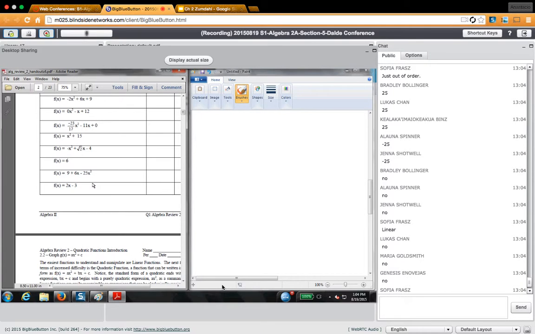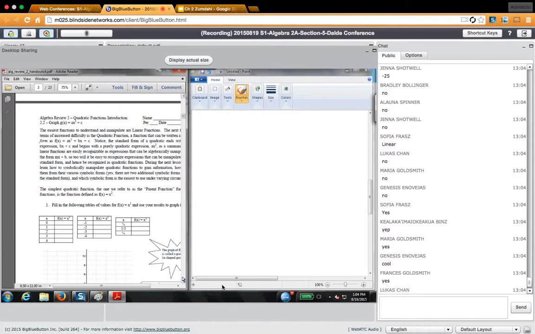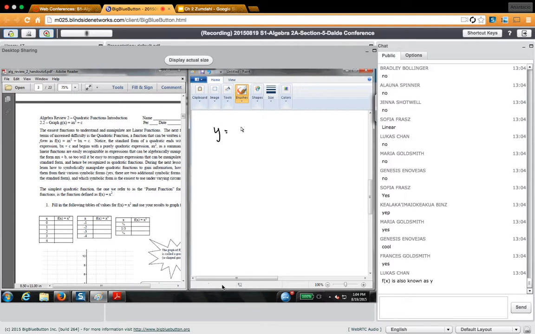All right. Let's analyze this, and we'll graph this a bunch of times, and we'll see what the difference is. First of all, I want you to graph a parabola. The most basic one I can think of is y equals x squared. I'm going to make a quick table of this because, yes, by the way, Lucas, f of x is known as y. So I've got x and I've got y, and I'm going to plug in different values for x. So let's go with negative 3, negative 2, negative 1, 0, 1, 2, 3.